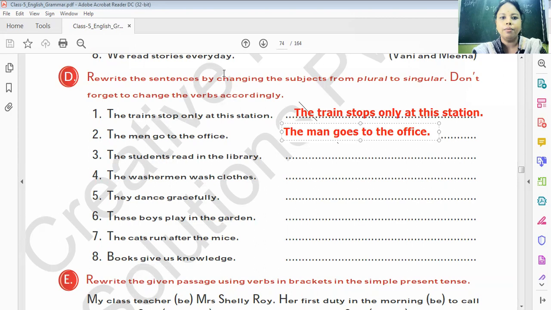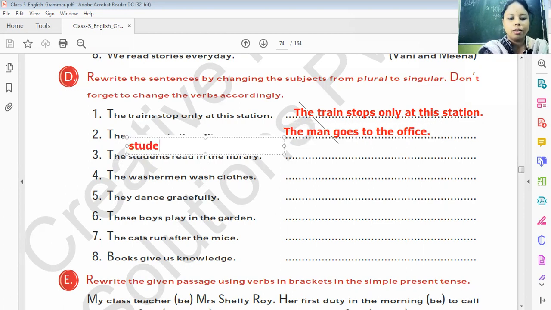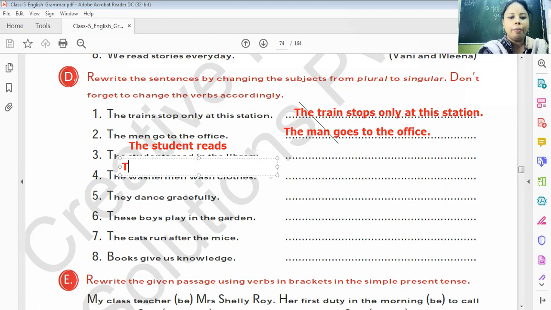The students read in the library. So here, the student reads. Understand? It will become singular, the student. In place of students, you have to write student. The student reads, and the rest of the sentence. The washermen wash clothes. So the washerman washes, and the rest of the sentence.